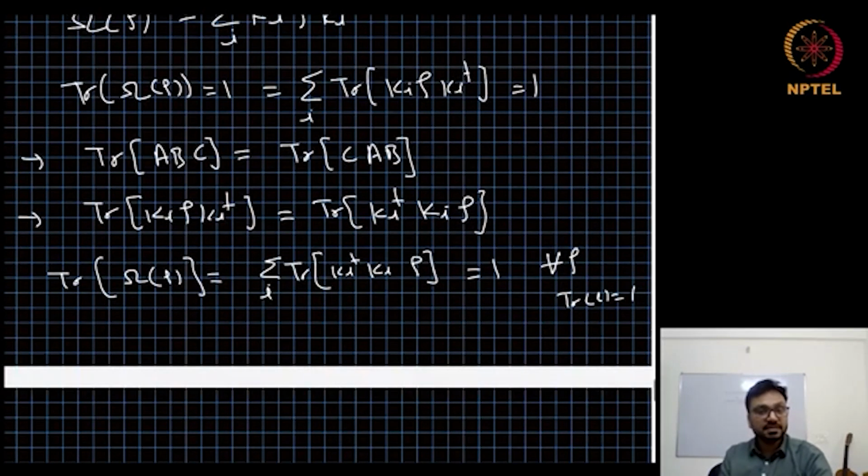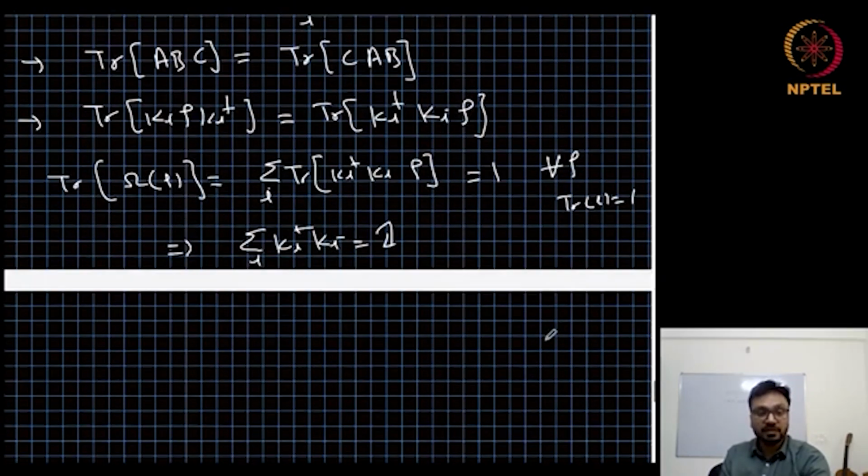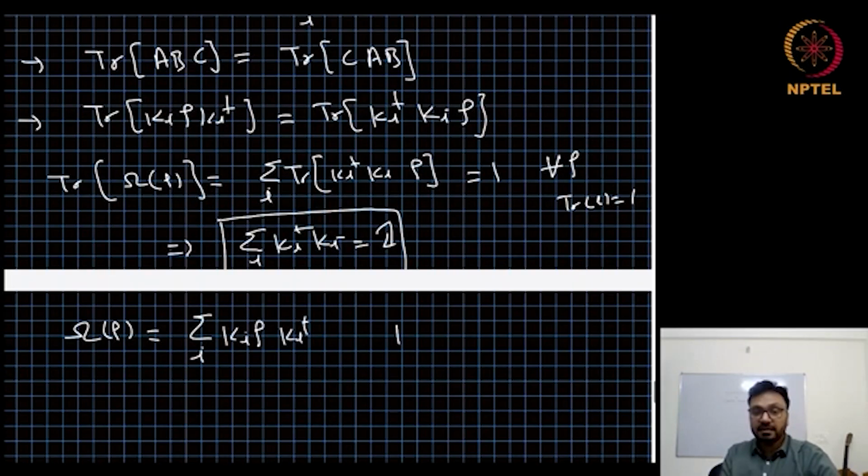This is true for all the states rho. It means that sum over i Ki dagger Ki must be identity. So this condition over the operators Ki is the condition for the trace preserving nature. So omega of rho for a completely positive and trace preserving map can be written as sum over i Ki rho Ki dagger, and sum over i Ki dagger Ki is identity.